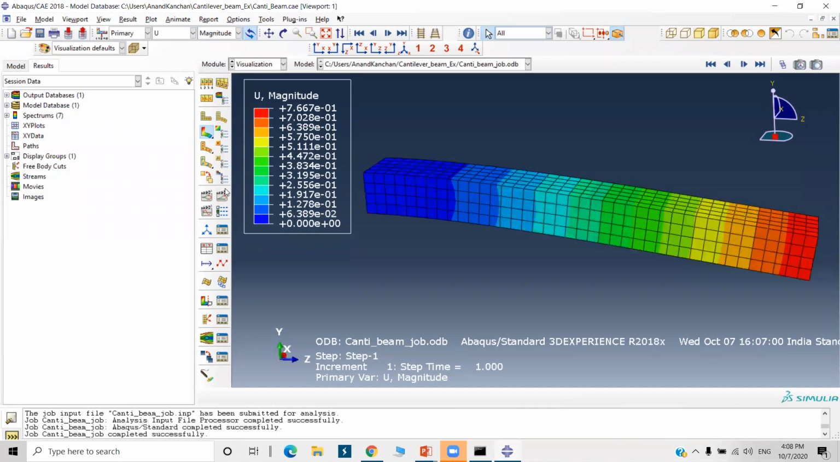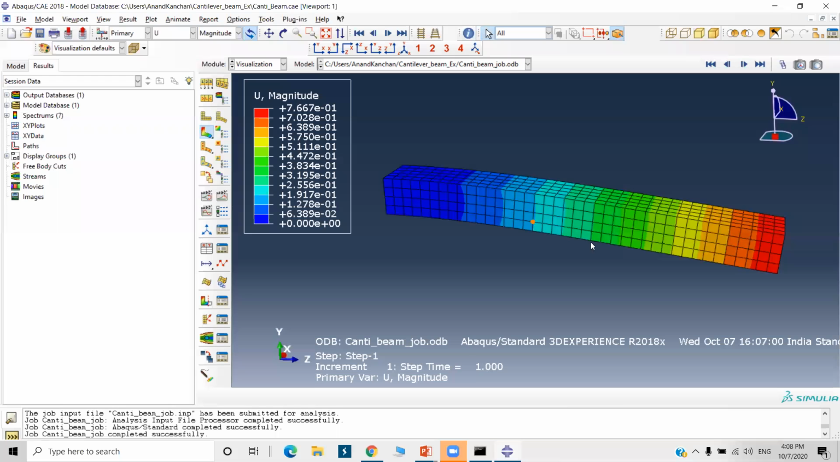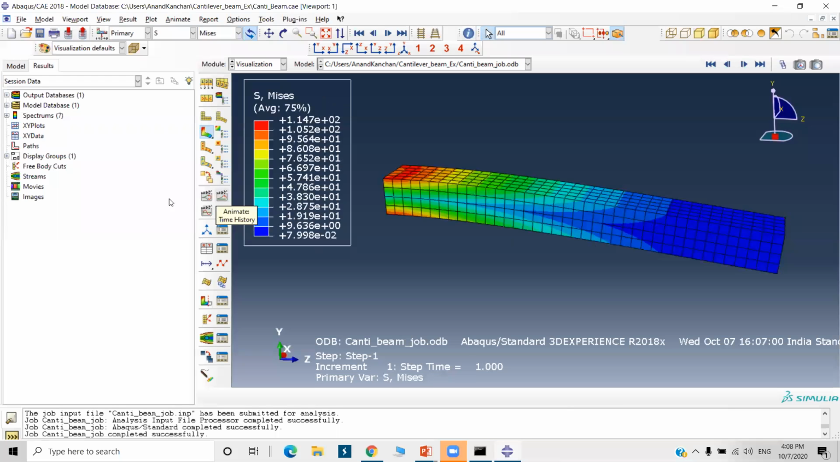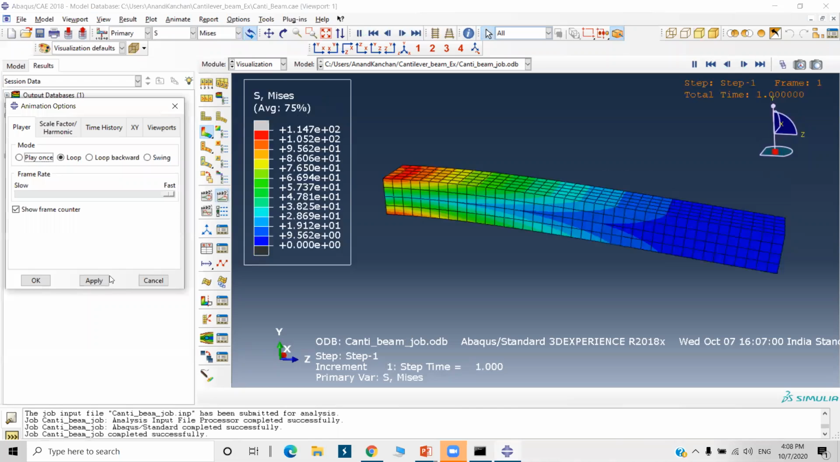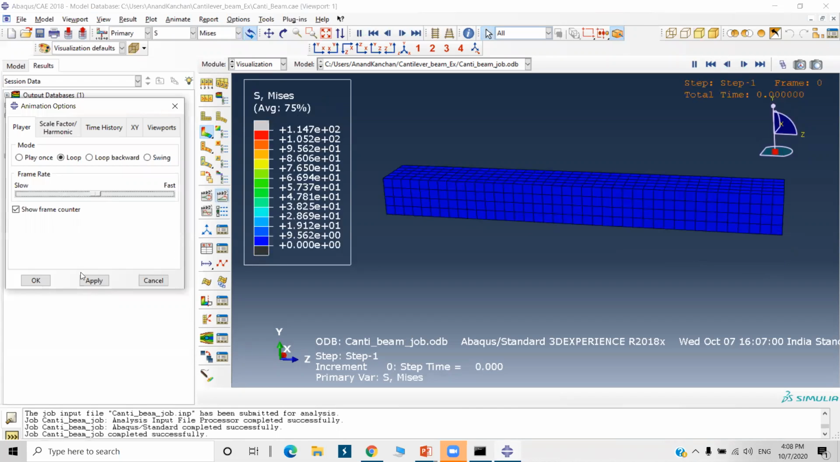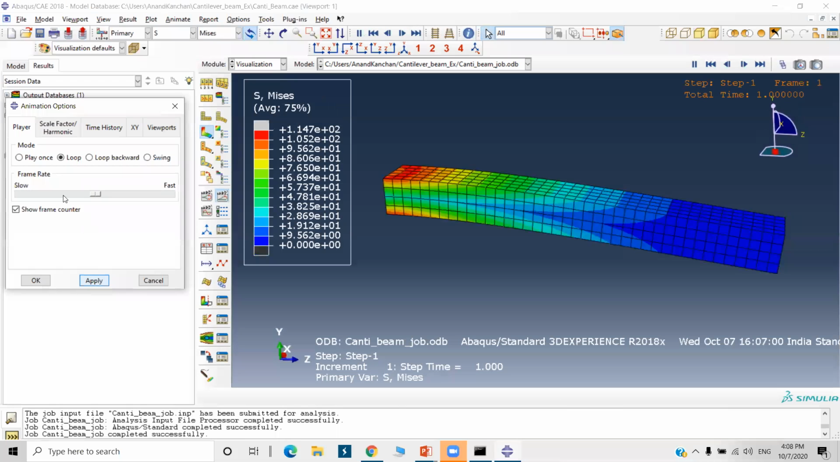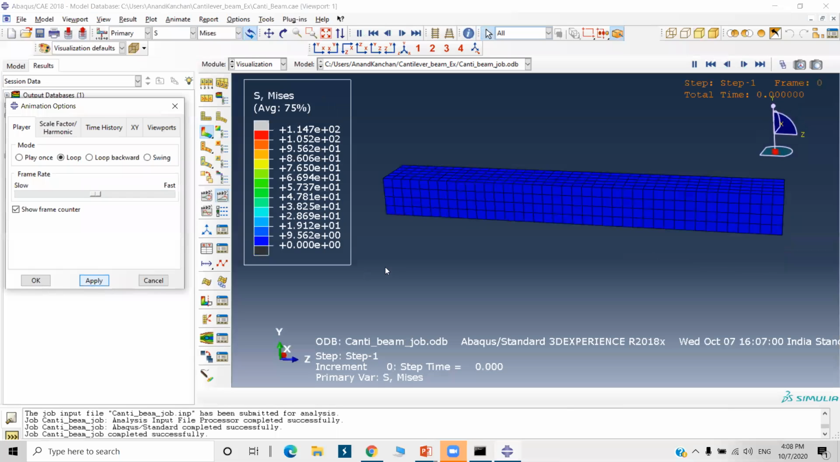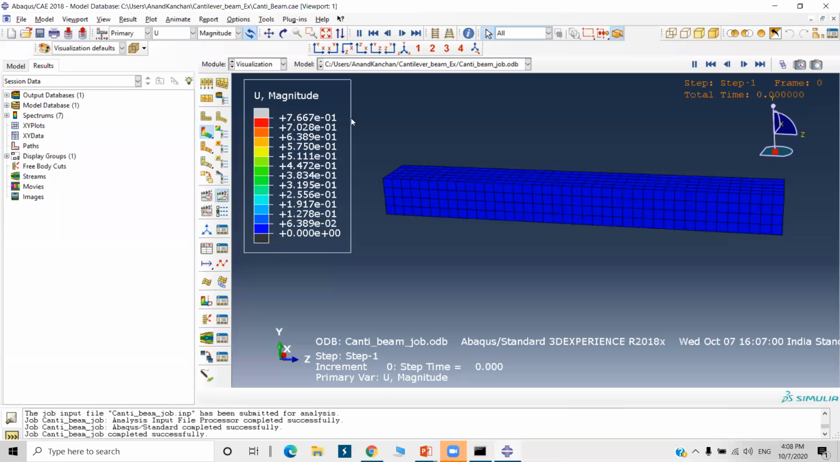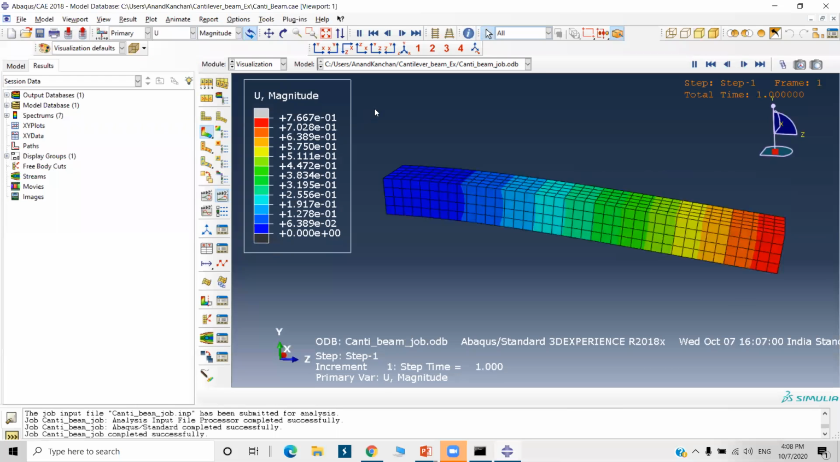Now there is a stress. See, I can animate it. The speed is very high, so I will reduce the speed. Okay, so stress is maximum where it is fixed, and you can see displacement is maximum at the free end, and it is 7.667e-1, that is 0.7 mm.